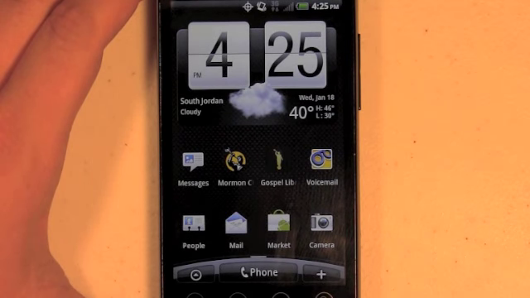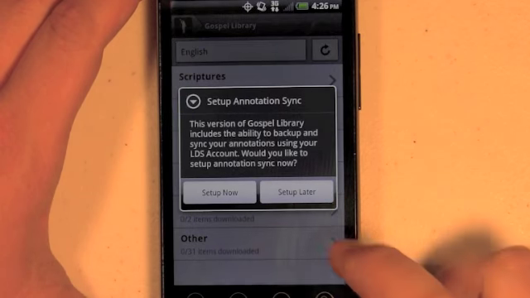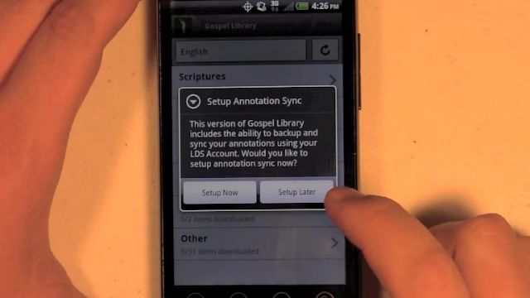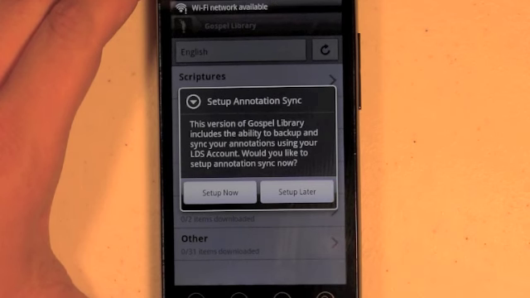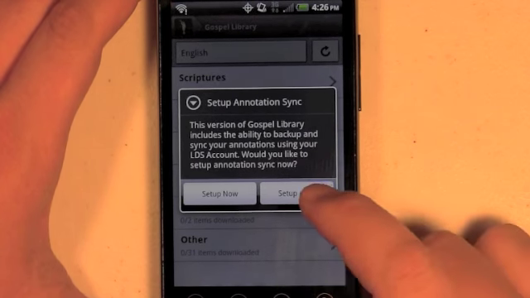Welcome. This is a demonstration of Gospel Library for Android. When you first launch the application, it will update the catalog to the most recent content available. After this happens, you'll see this screen that we're on right now, where it allows you to set up one of our new features called Annotation Sync.